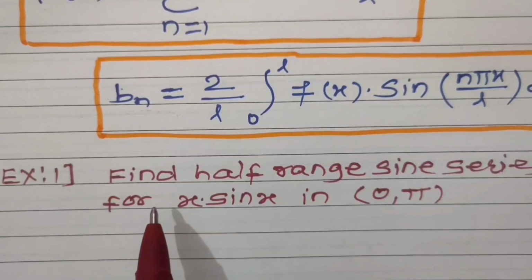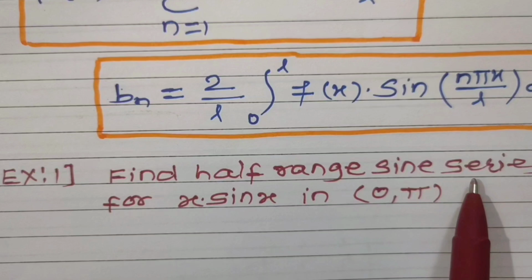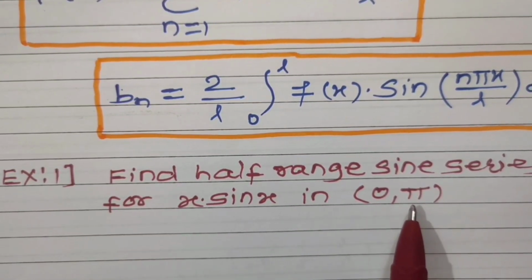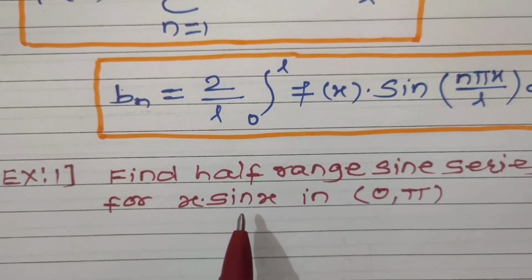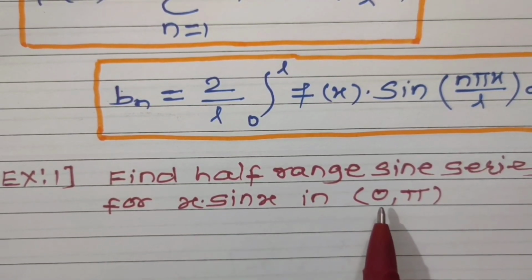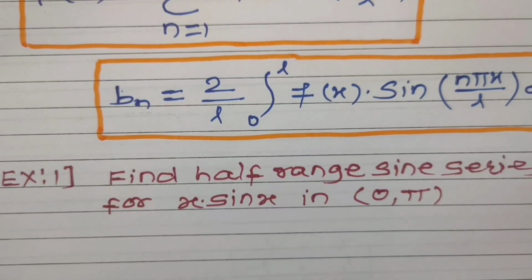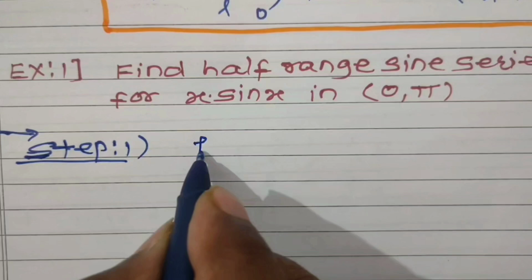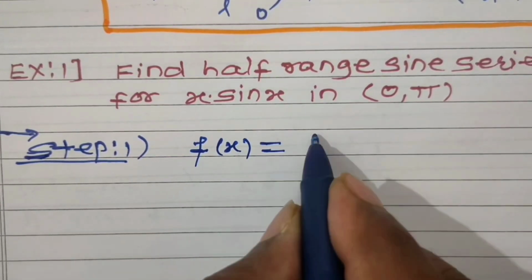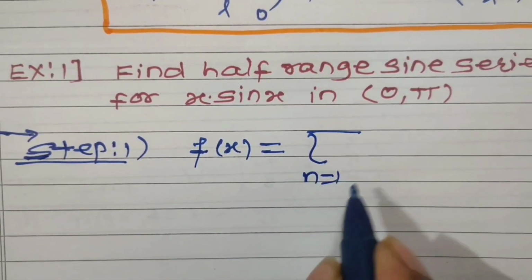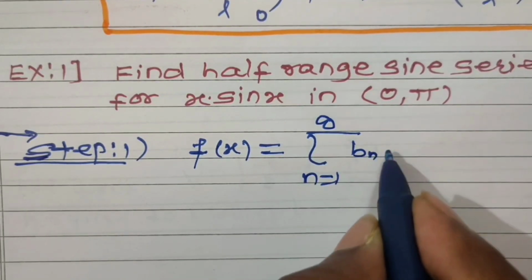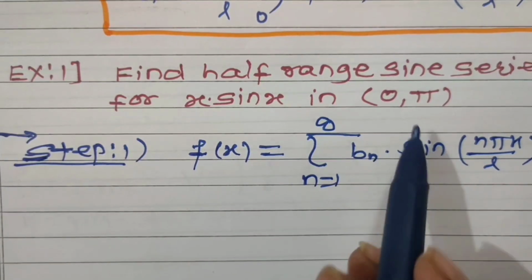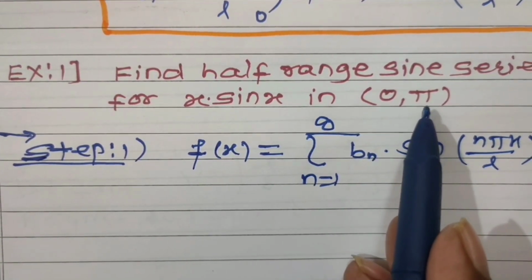Sum number 1 is find the half range sine series for x into sine x in 0 to pi. The function f of x is given by x into sine x and that function is defined in the interval from 0 to pi. Let us solve this sum. In step number 1, write the formula for f of x. F of x is equal to summation of n is equal to 1 to infinity bn into sine of n pi x divided by L. Here L is nothing but the upper limit of the interval which is pi.